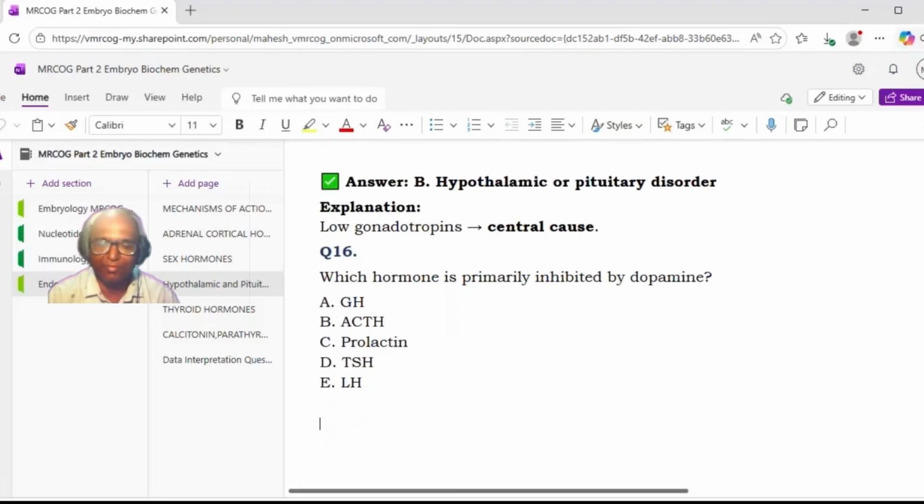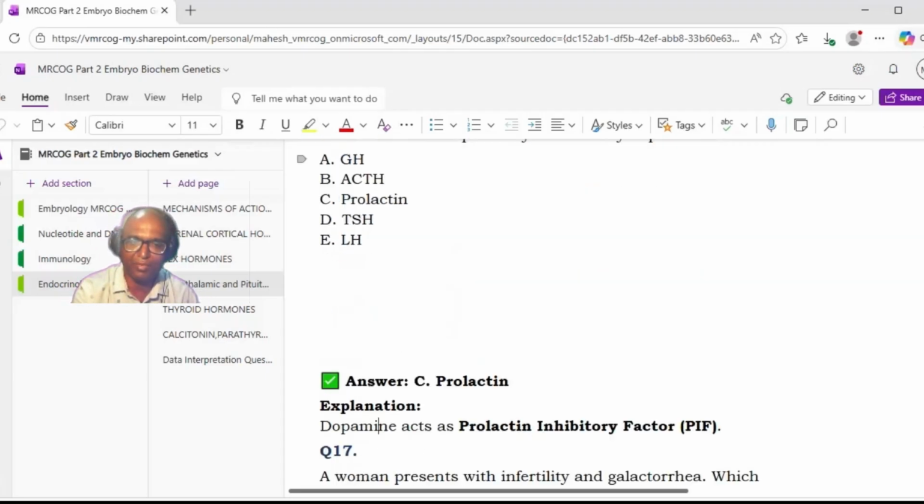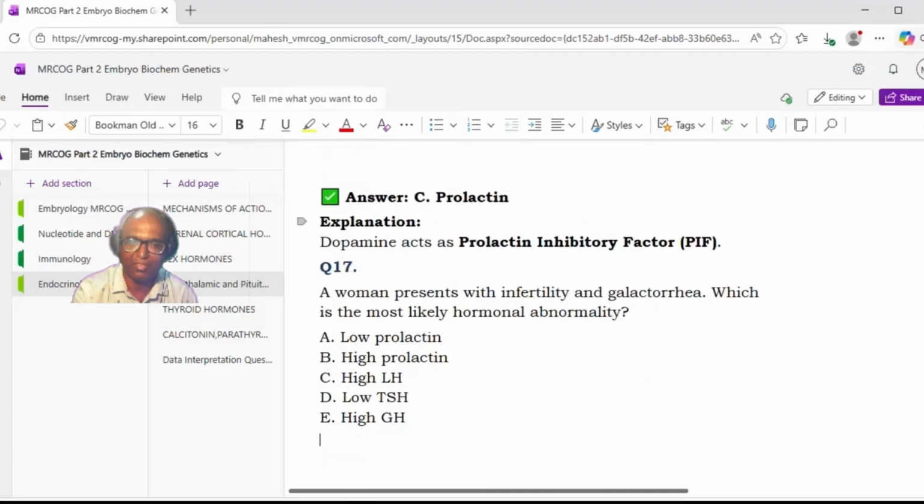Next. Which hormone is primarily inhibited by dopamine? A, GH, B, ACTH, C, prolactin, D, TSH, E, LH. The answer is prolactin. Correct. Prolactin inhibitory hormone is dopamine.